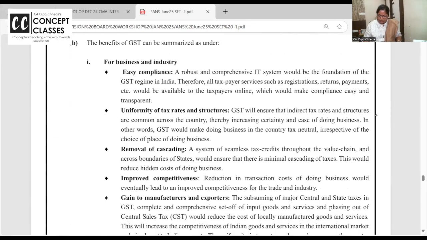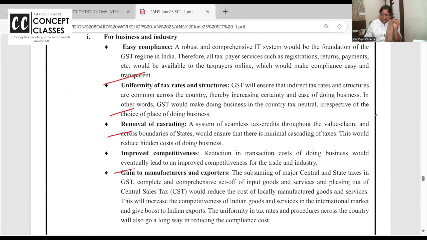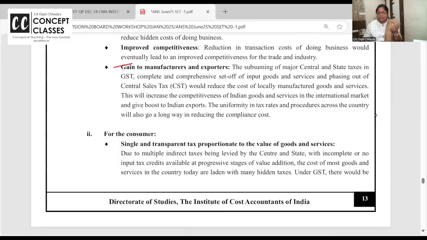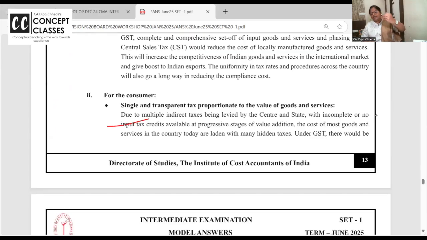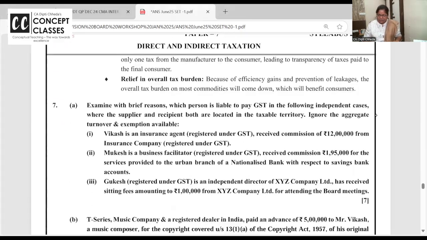and for consumers. Easy compliance, uniformity, no cascading effects. For consumers, it's a transparent tax, and because the cascading effect is not there, we have seen how the final selling price is reduced because there's no tax on tax, right?